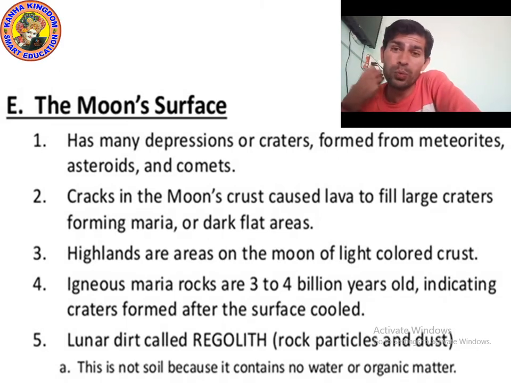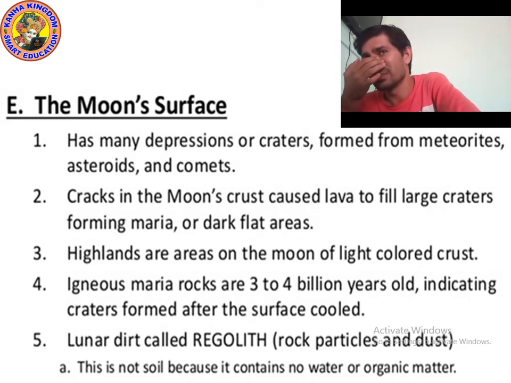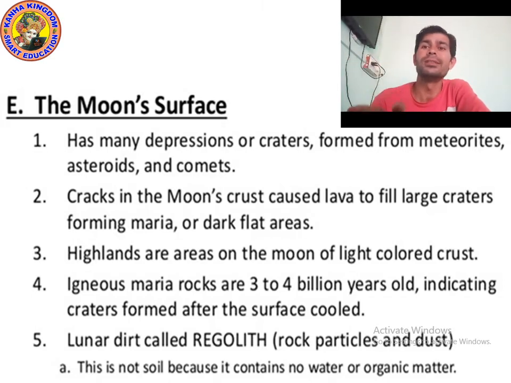How did the moon form? The moon formed 4.6 billion years ago from Earth material. The material of the Earth formed the moon when it was thrown off after a large object collided with Earth. In this way the moon was formed.